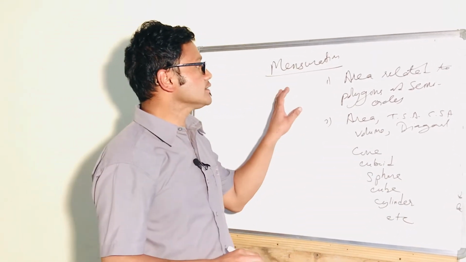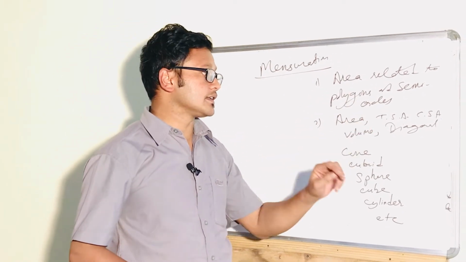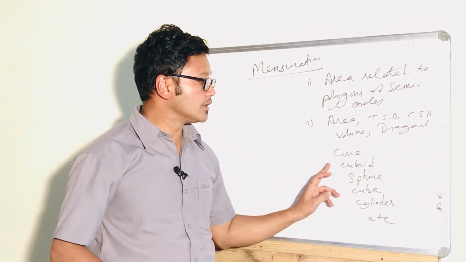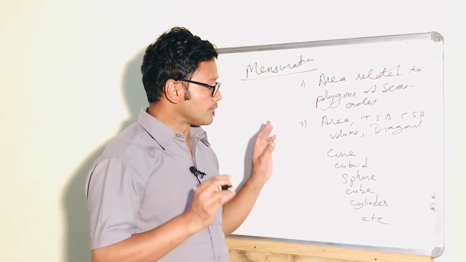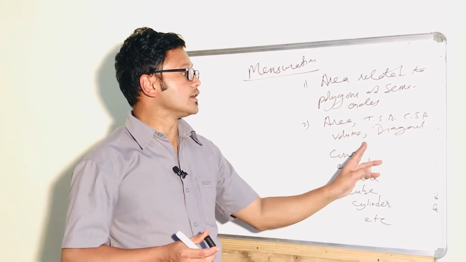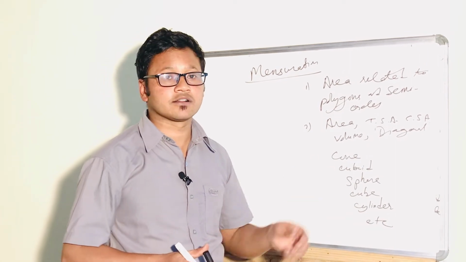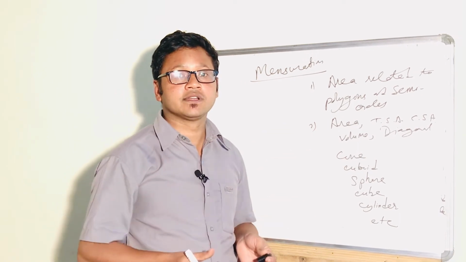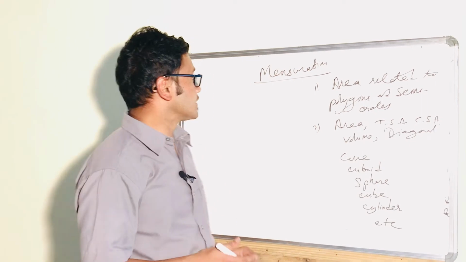So in mensuration we have to study the area related to polygons and semicircles, and area, total surface area, curved surface area, volume and diagonal related to cone, cuboid, sphere, cube, cylinder, etc. These are all solid figures for which we have to study these measures. There are also parallelogram, trapezium, quadrilateral and rhombus that we have to study in mensuration. That is, we have to find the different dimensions of all these solid figures.